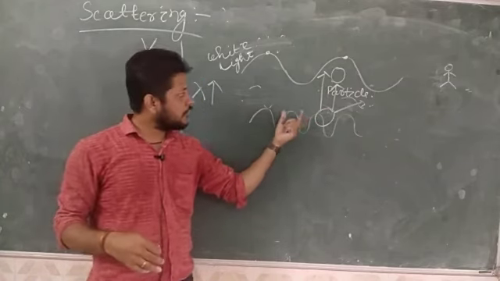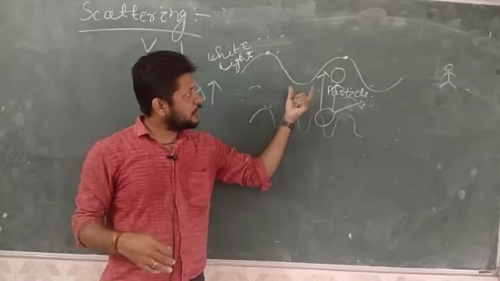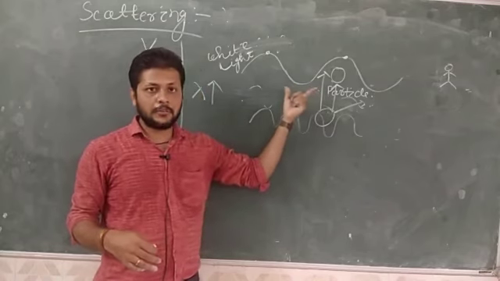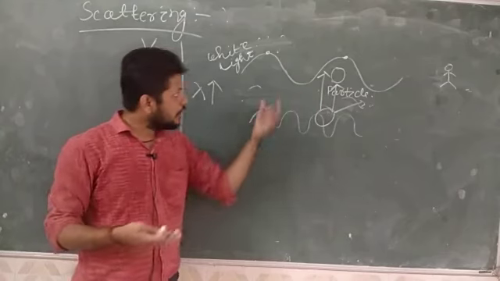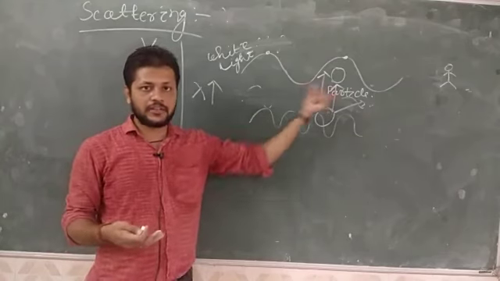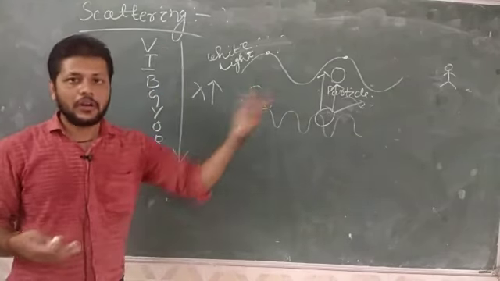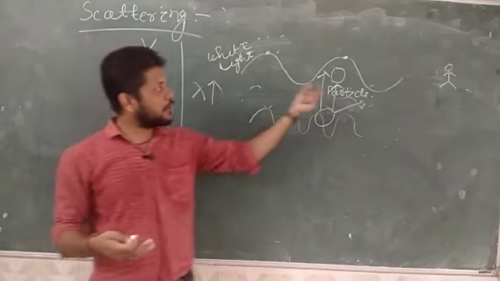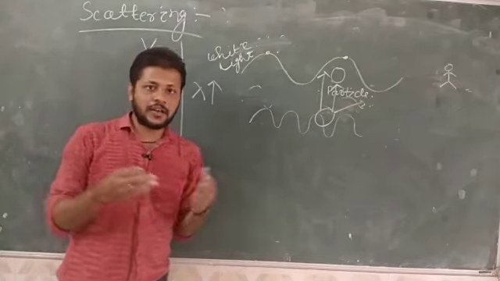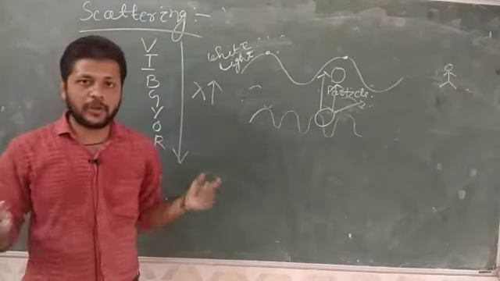That's why the sky color is blue, and also why we use red color in trains and traffic signals, because it is visible to a longer distance. The particle is not going to affect the red light because the red light has the highest wavelength.